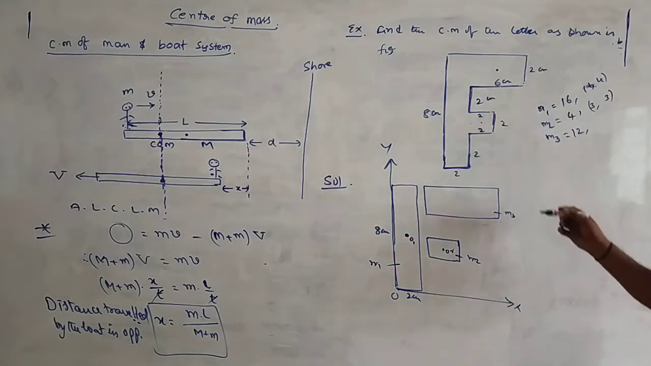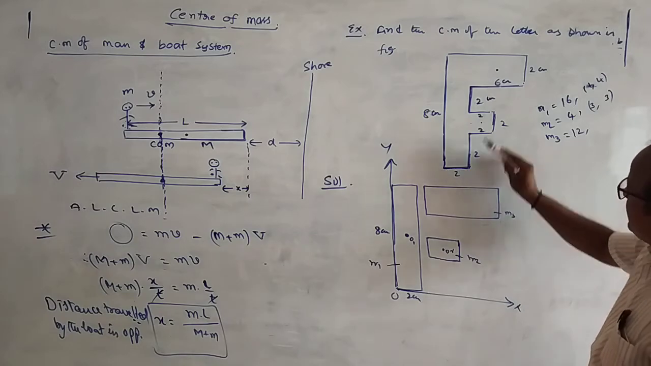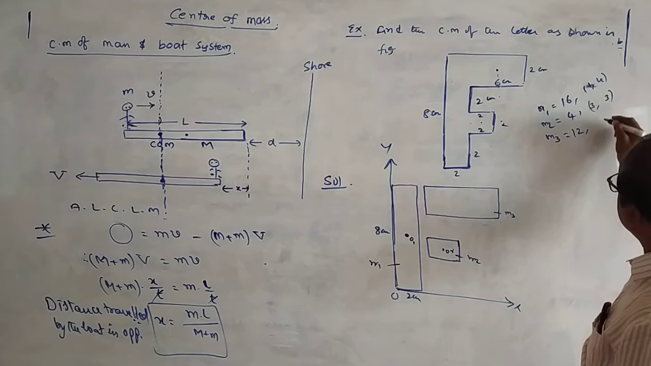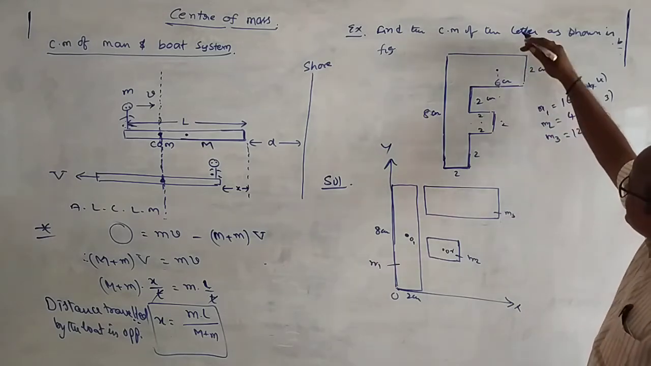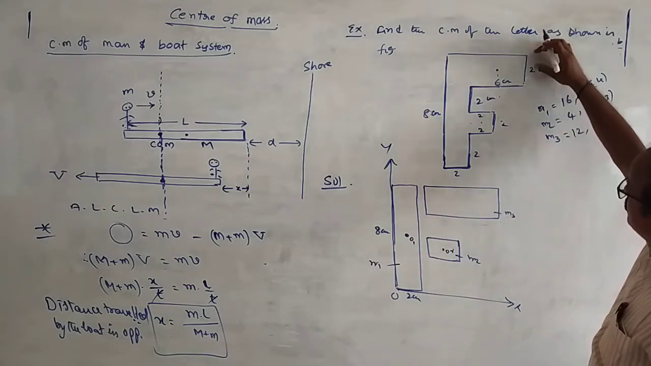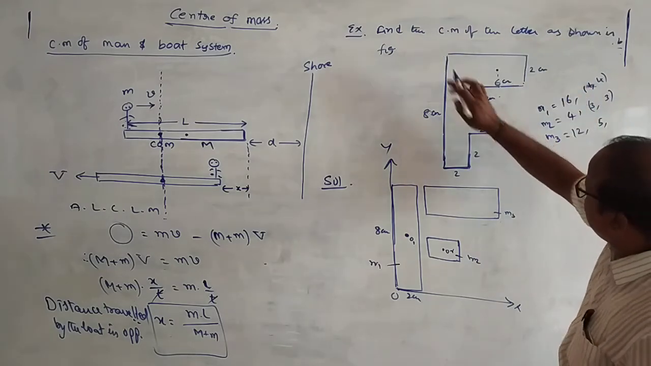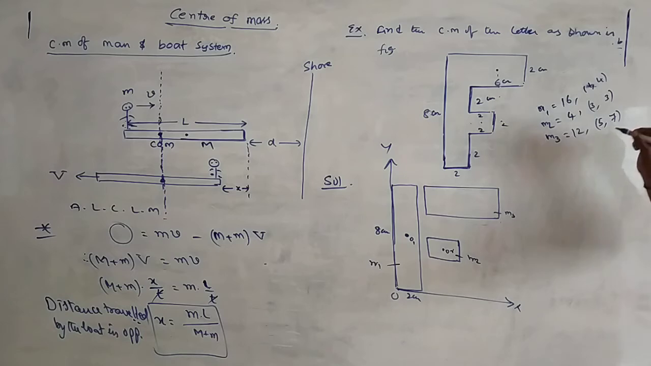And for m3, the center of mass is lying at the center. The coordinates: this is 2, this is 6, half of 6 is 3, so 3 plus 2 is equal to 5, and the y coordinate is exactly at the center, so 2. From the upper end 1 centimeter, this is 1 centimeter, so the y coordinate is equal to 7. So these are x1 y1, x2 y2, x3 y3.